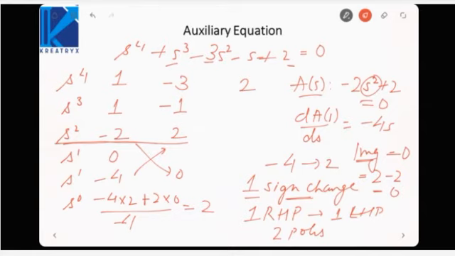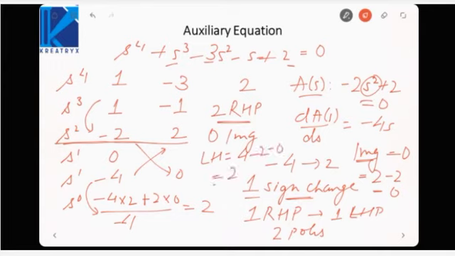Now count the total number of sign changes. There is one sign change from 1 to minus 2, and from minus 4 to 2 there is another sign change. That means there are two right half poles. Imaginary is 0. So left half is 4 minus 2 minus 0, that is 2. So there will be two left half poles.